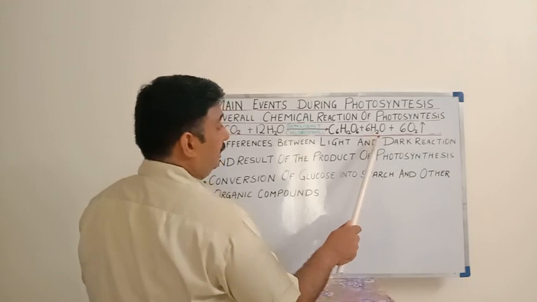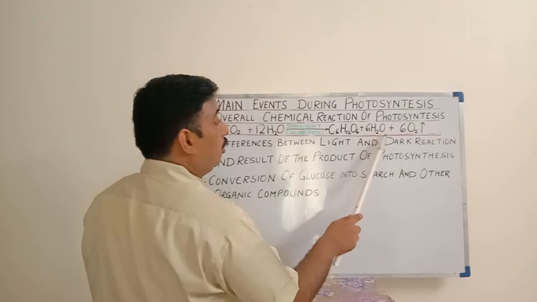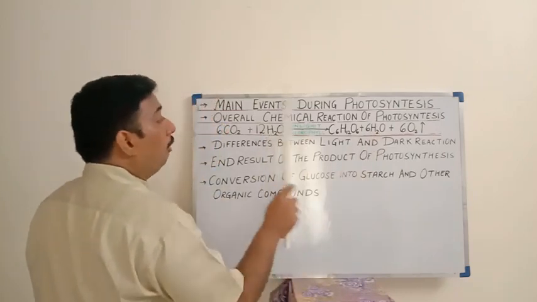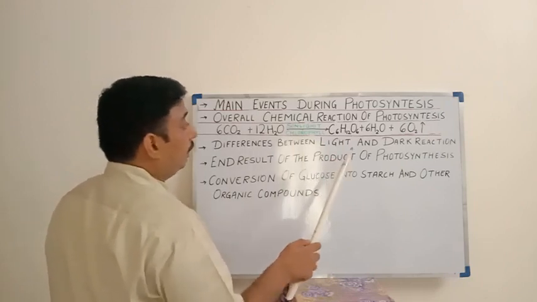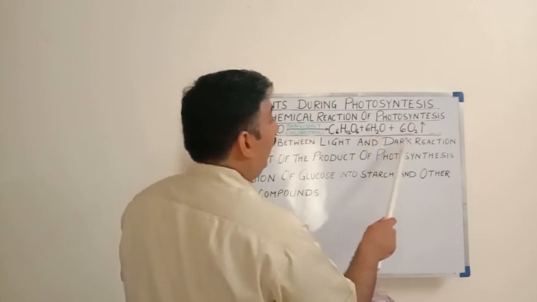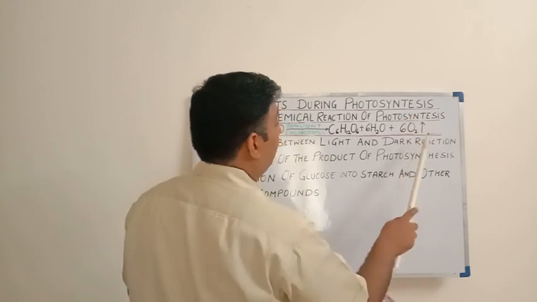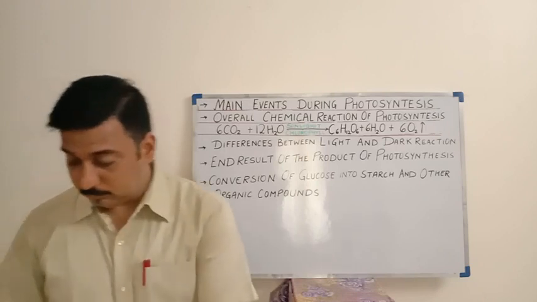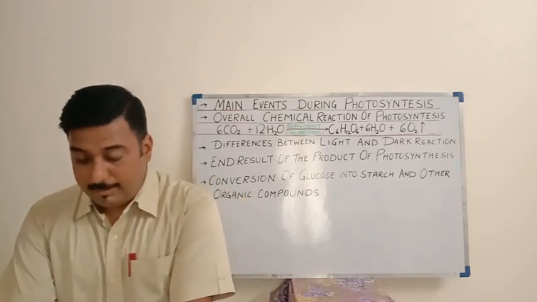Now one thing has to be kept in mind, as it was already told today, that these 6 molecules of water are not coming from this water. It is reformed during the process of photosynthesis, okay? And 6 molecules of water are reformed, and it will give 6 oxygen. So 6 oxygen molecules will be liberated into the atmosphere. So this will be the overall reaction.